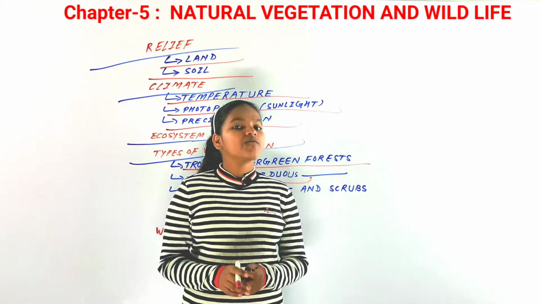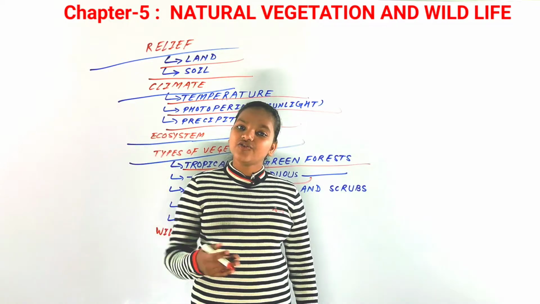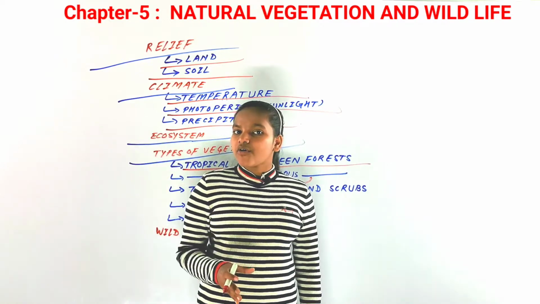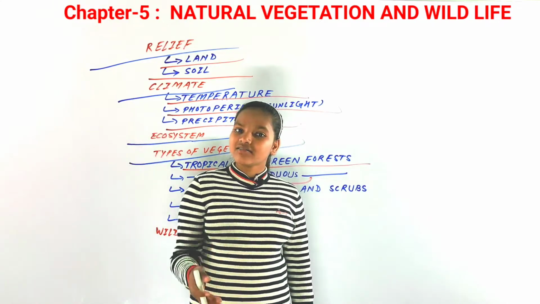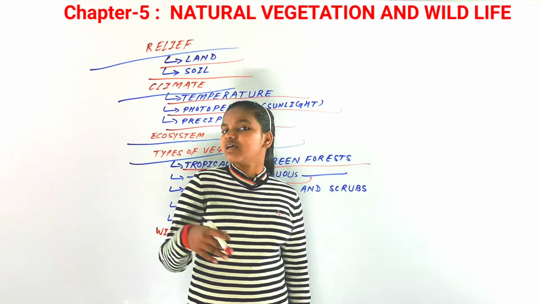Now the next type of deciduous forest is the dry deciduous forest. These forests are found in areas having rainfall less than 100 centimeters, between 100 and 70 centimeters.